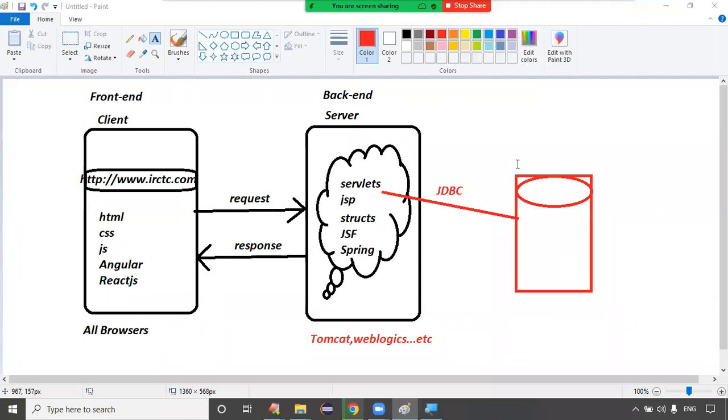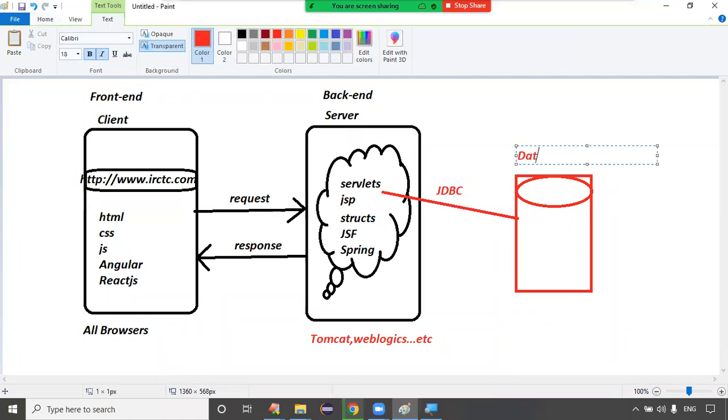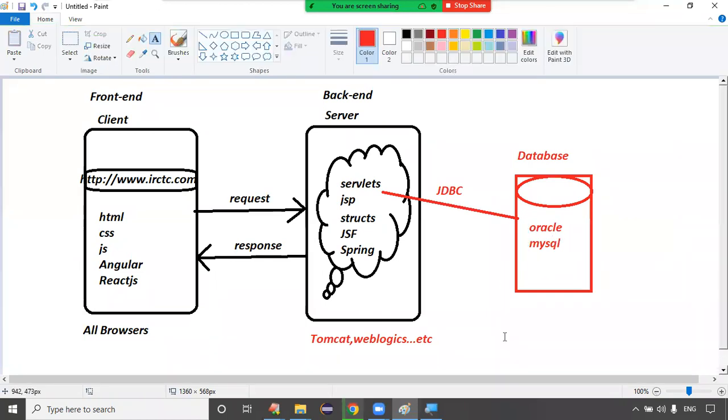This is my database concept. Generally, what databases do we have? We have databases like Oracle database and MySQL database. These are the databases. Guys, are you clear now?